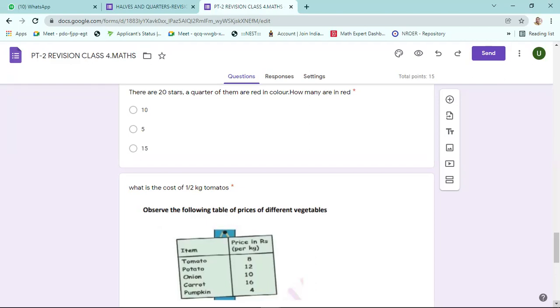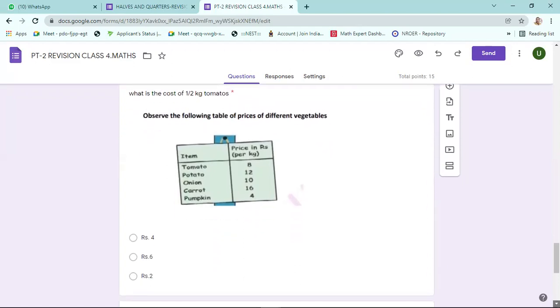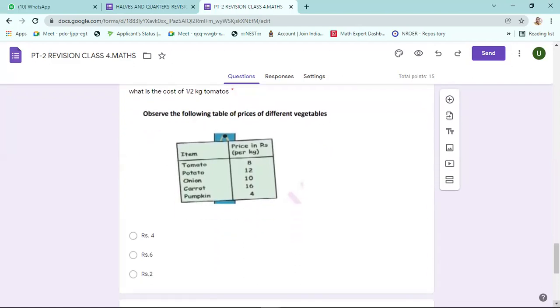Half kg tomatoes cost? Good. The tomato cost is given as 8 rupees. Half kilo means half of 8. 8 divided by 2. Half of 8 is 4 rupees. Everyone knows that answer. Half of 8 is very easy.